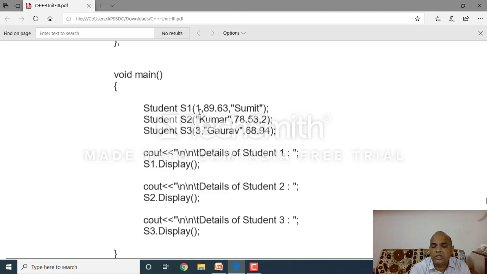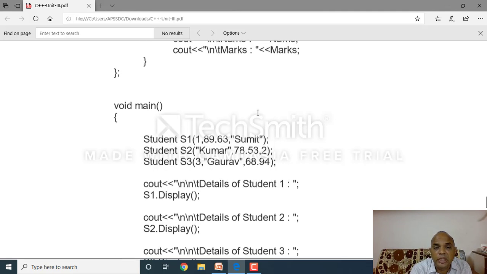Here 1 is an integer variable, then 89.63 is a float variable, and the name is a string. So which function is invoked? It checks the matchings. Whichever function is an exact match, only that one is executed.